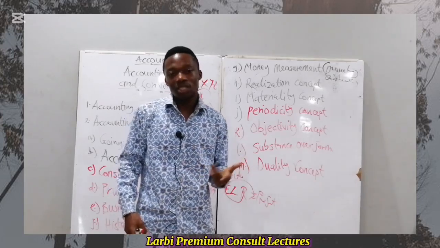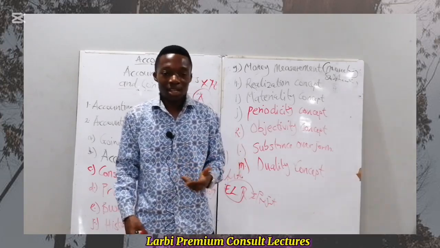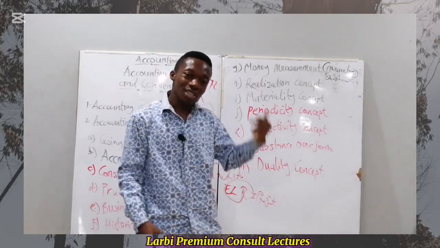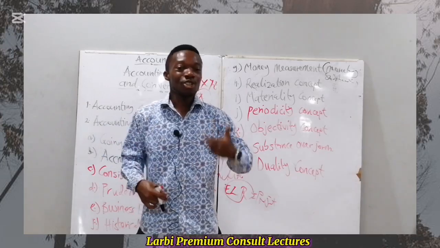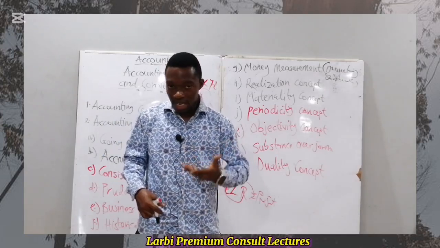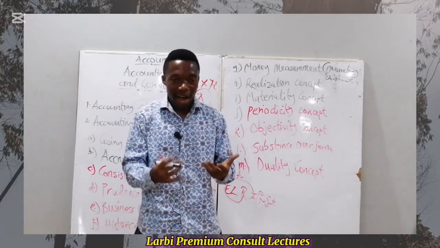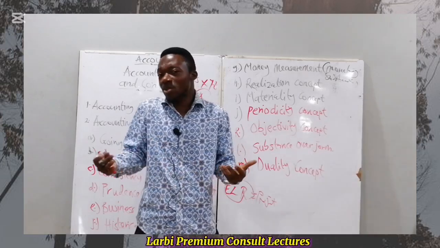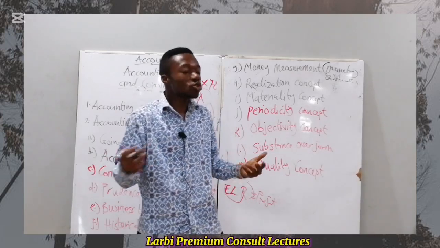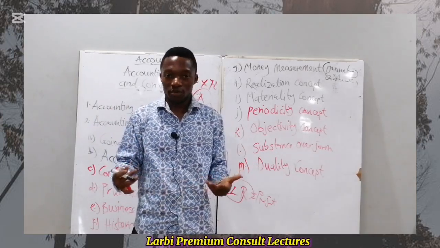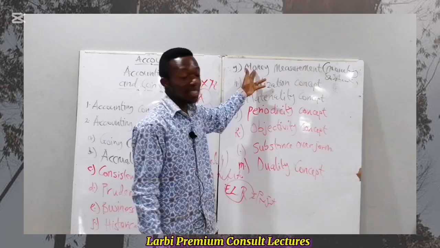So you tell your CEO or manager that this is against a concept called money measurement, because all information included in the financial statement should have a monetary substance. The skill set, the attitude, the behavior adopted by staff in their work, which is so nice, doesn't have any monetary value, and therefore is not to be recorded in the books of account. And hence, money measurement comes into play.